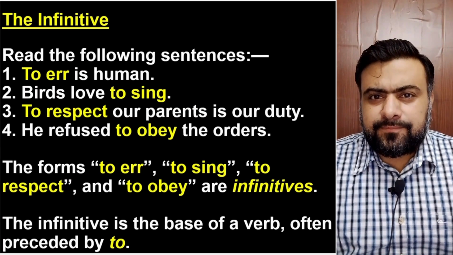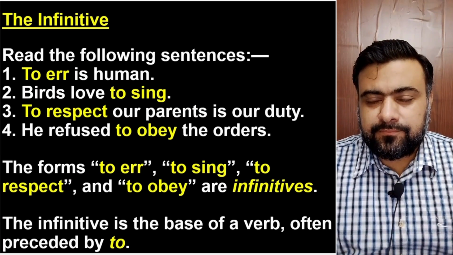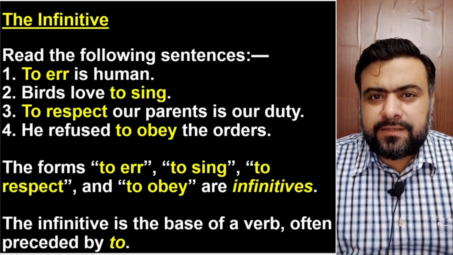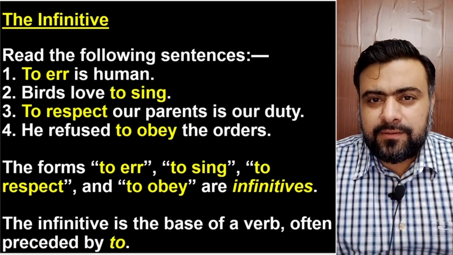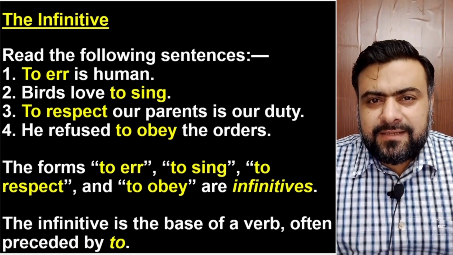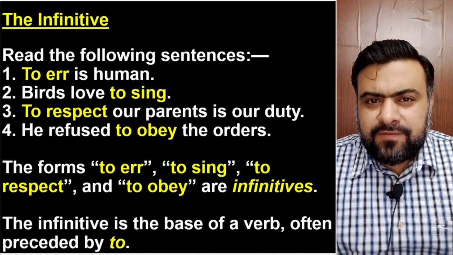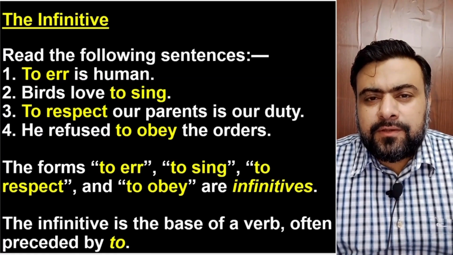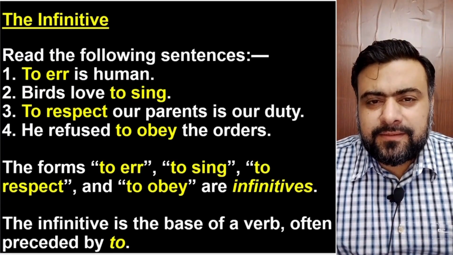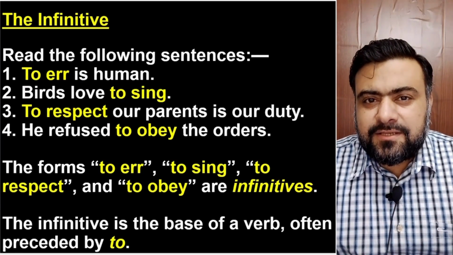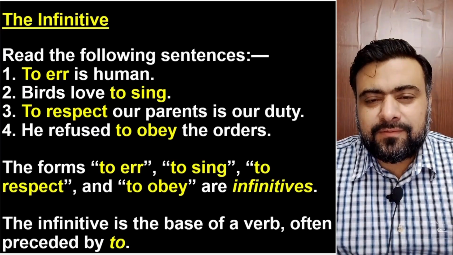Read these sentences. To err is human. Birds love to sing. To respect our parents is our duty. He refused to obey orders. Now, in these sentences, you must have noticed that there's a verb and it is preceded by to: to err, to sing, to respect, and to obey. To followed by the first form of the verb. Now, this structure is called the infinitive.